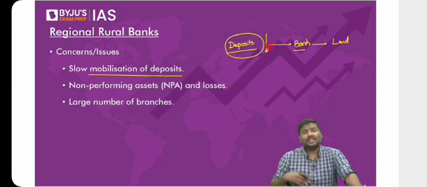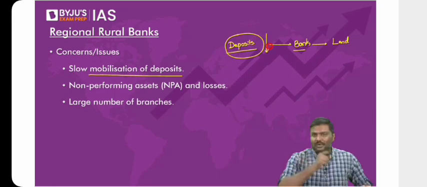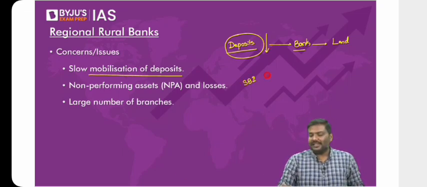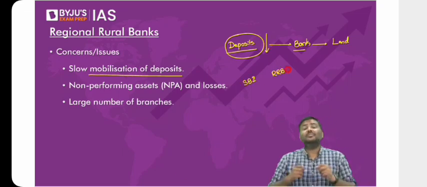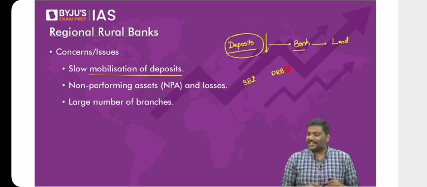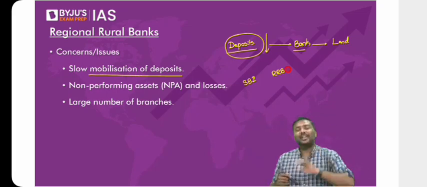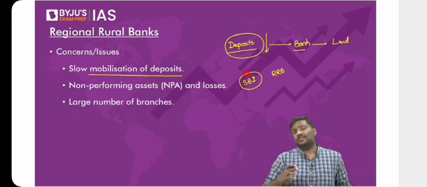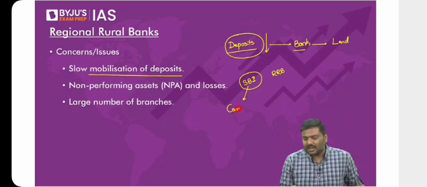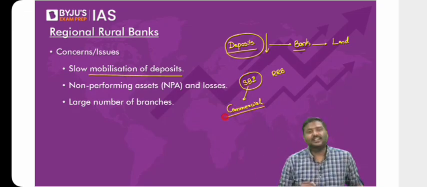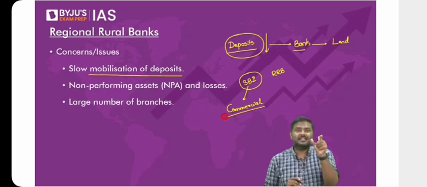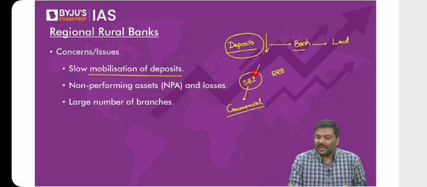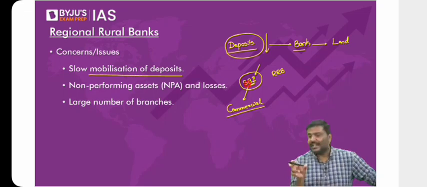You might be asking me, sir, why are the deposits coming down? Let me ask you a counter question. Imagine in your locality, there is one branch of SBI and there is one RRB. You tell me where you are more likely to put your deposits. It is more likely that you will keep the deposits in the SBI itself. Again, don't say, sir, SBI is not present in every locality. Can I simply say the presence of other commercial banks has increased in recent times? The spread of commercial banks has actually increased, and that has led to more and more mobilization of deposits within these types of banks.